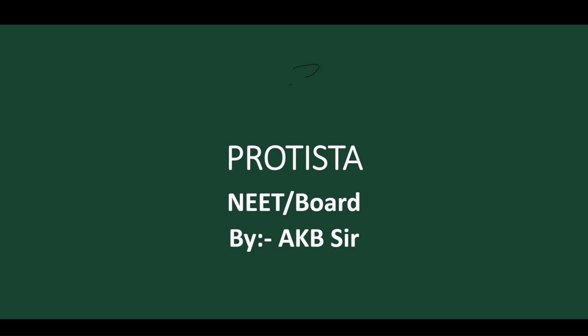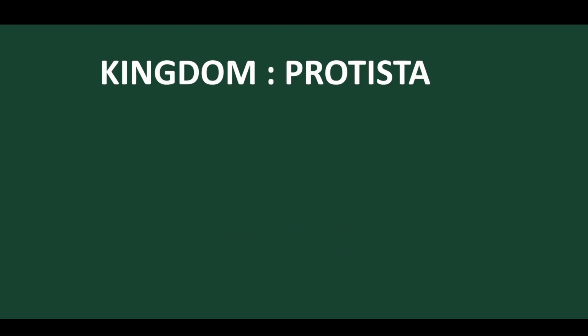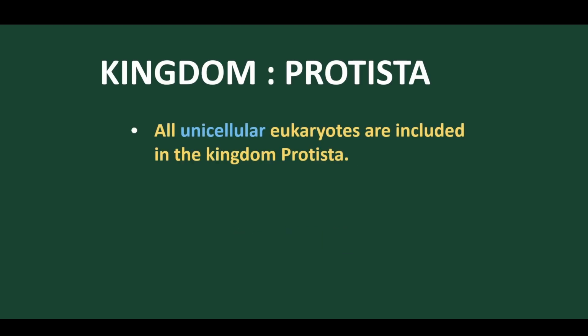The detailed general structure of Protista, its types and its classification. So let's start. The kingdom Protista normally includes the unicellular organisms. Mostly the unicellular eukaryotes are included in the kingdom Protista.